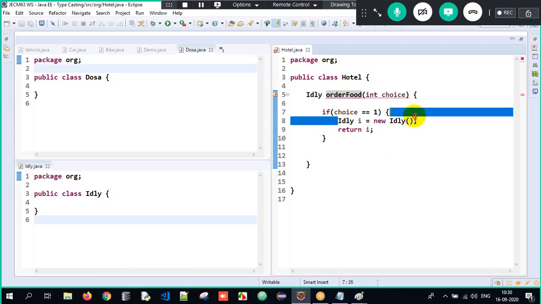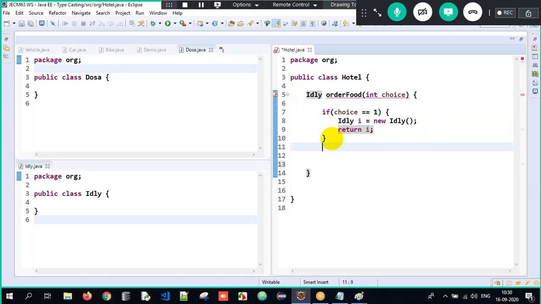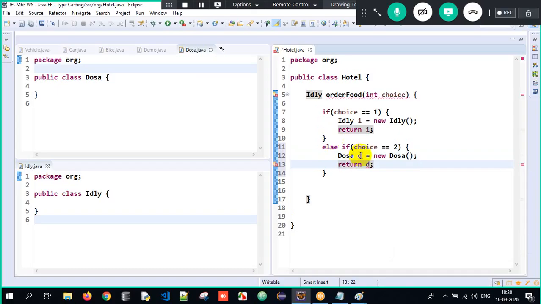Yes. The idli object will get stored. Return I here, meaning the idli object is written, therefore the return type is idli. Else if the choice is equal to 2, imagine it is dosa. Dosa D equals new dosa, and I have to return D. So when I return D, there is a possibility that the method might return a dosa object as well.